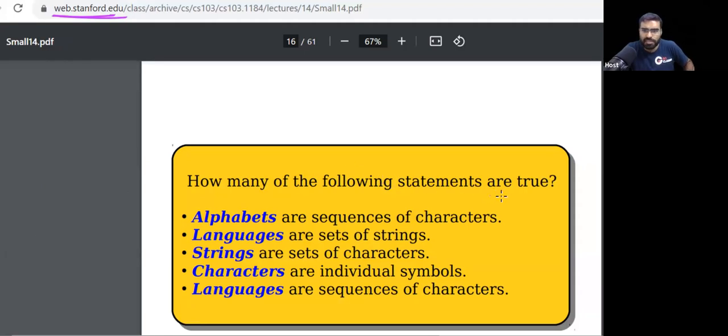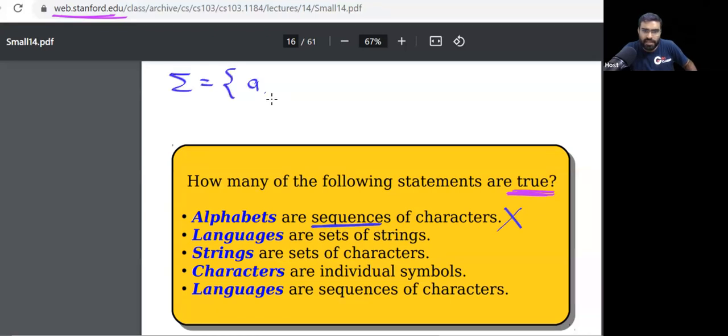How many of the following statements are true? The question is asking, how many of the following statements are true? Alphabet is a sequence of characters. No, alphabet is not a sequence of characters.